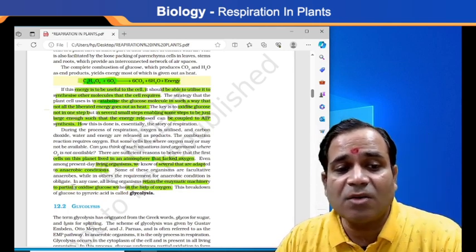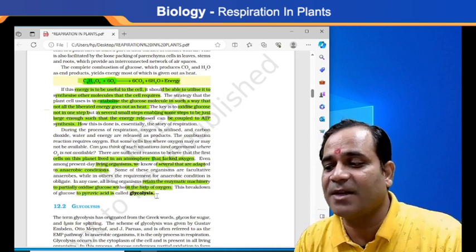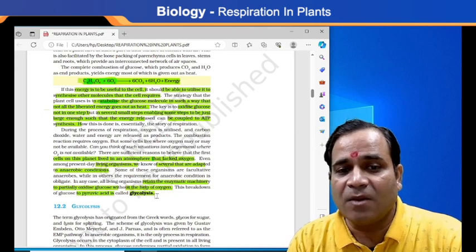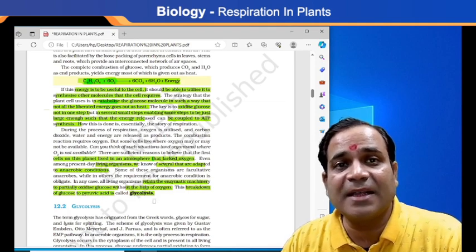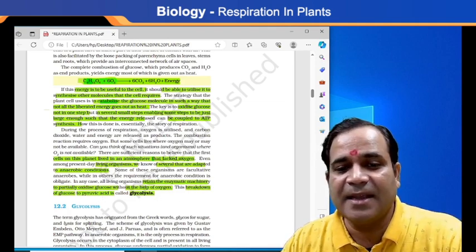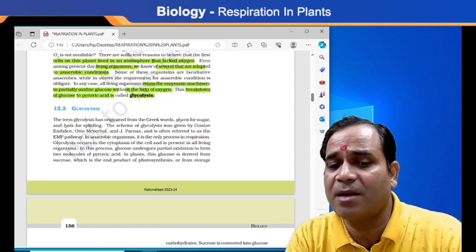The breakdown of glucose to pyruvic acid is called glycolysis. This is very, very important to know.